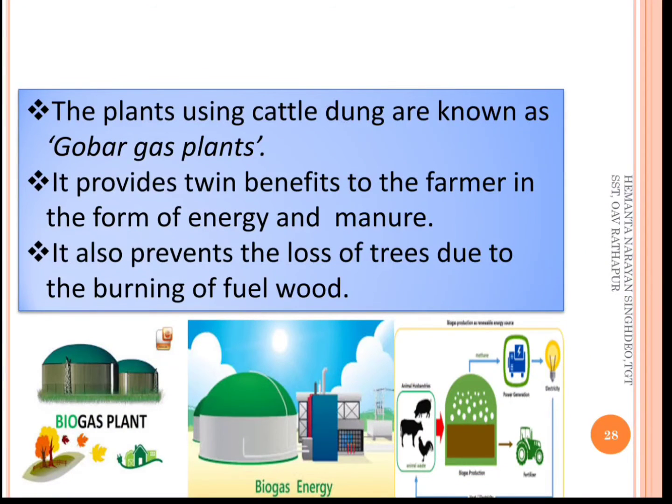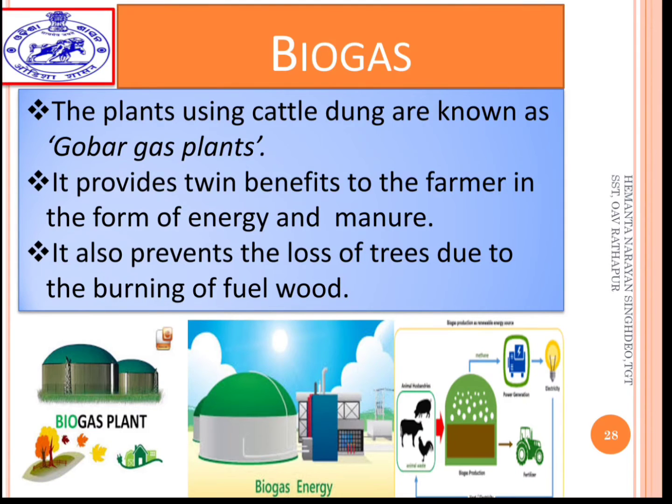Plants using cattle dung are also called gobar gas plants and provide twin benefits to the farmers in the form of energy and manure. It also prevents the loss of trees due to the burning of fuel wood. These are some pictures of biogas.